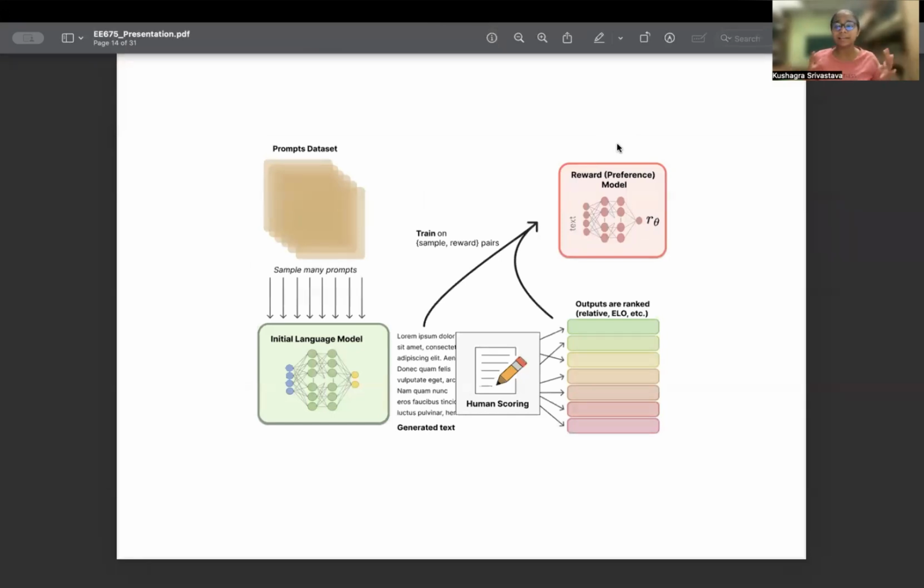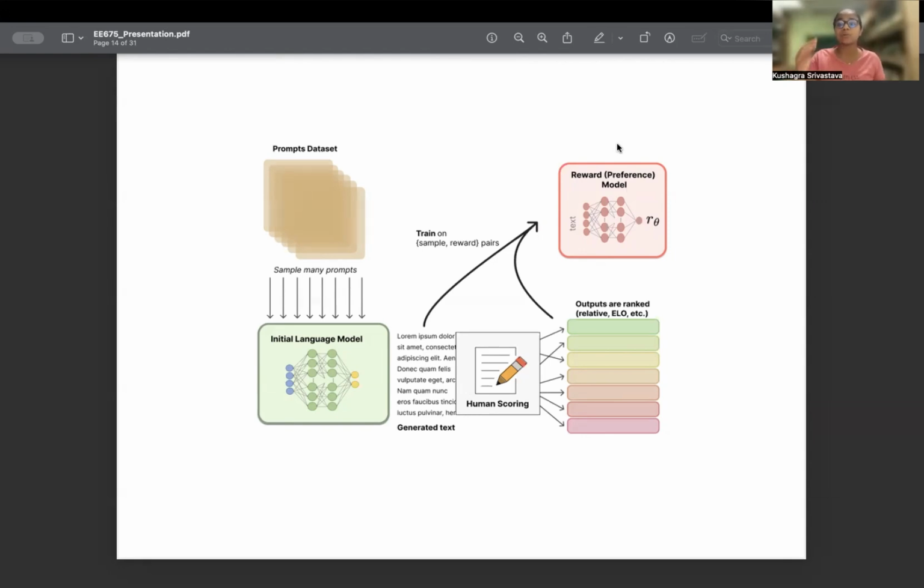This is what the entire network looks like. So initially we have a prompts dataset. Suppose the model is given prompts and the responses. And on the basis of this, an initial language model is going to be trained. Now the language model is giving some output, which is represented by lorem ipsum here. This output is going to be entered into the reward preference model as well as given to a human scorer. And these two outputs are then going to be used to train the reward preference model.